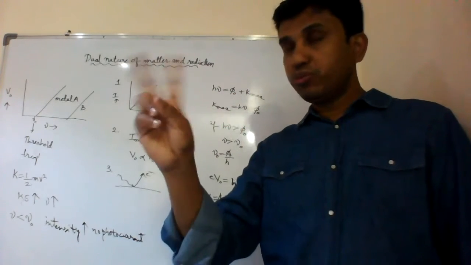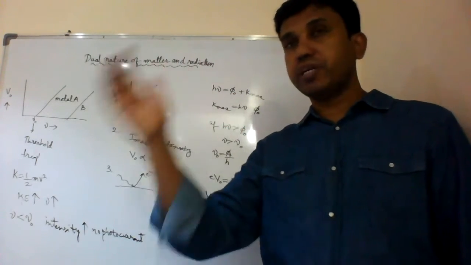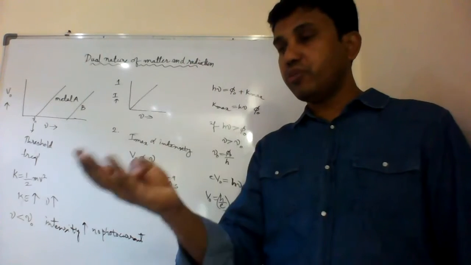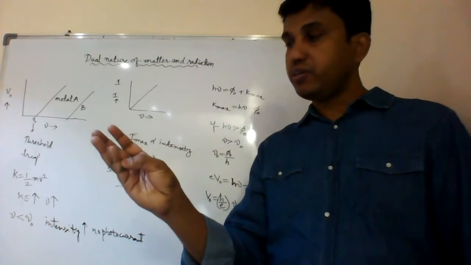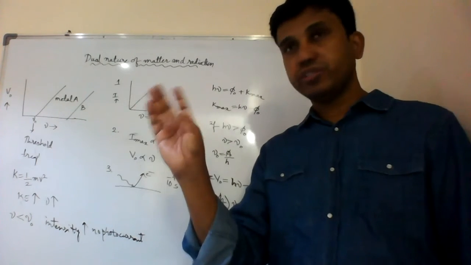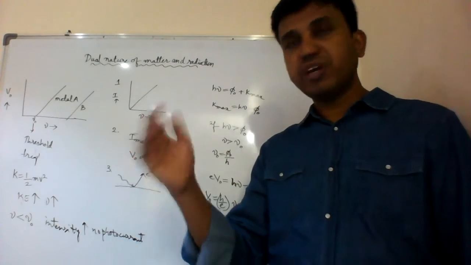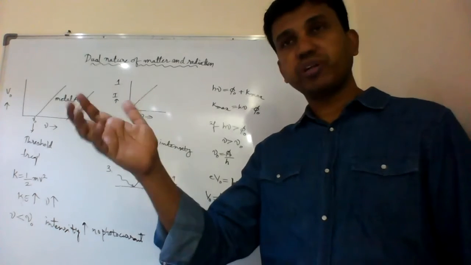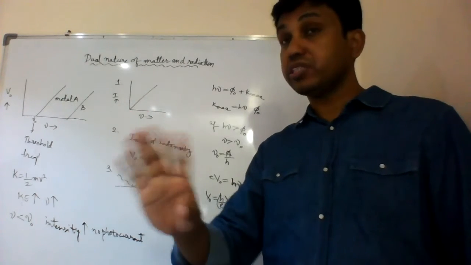As I told you, there are two groups of scientists. One supported the particle nature, one supported the wave nature. In particle nature, we have Newton, Max Planck, Einstein, and many more. But there are some scientists who supported the wave nature, like Huygens and Young, many of whom supported the wave nature experimentally, not just like that.